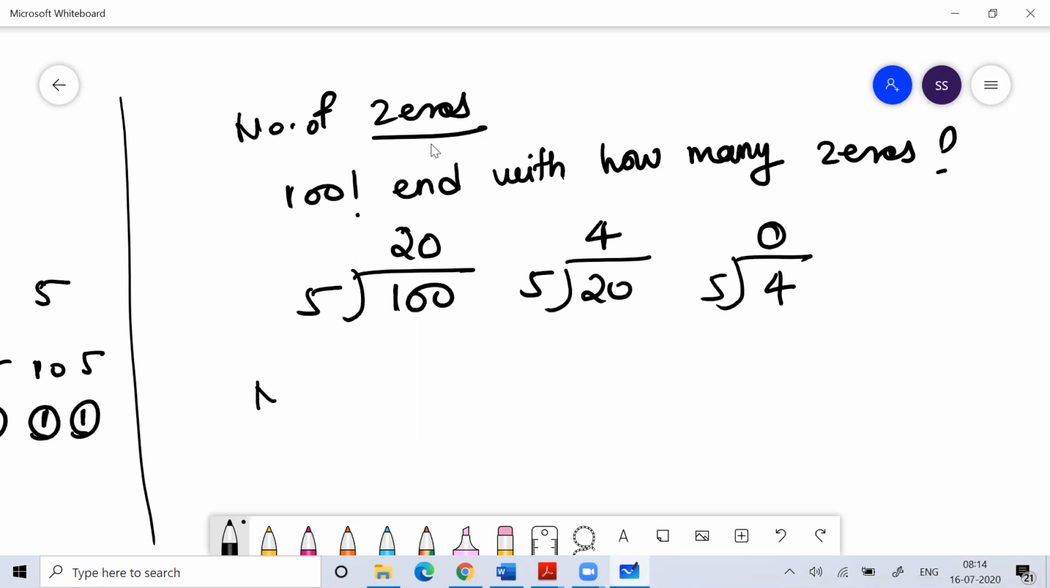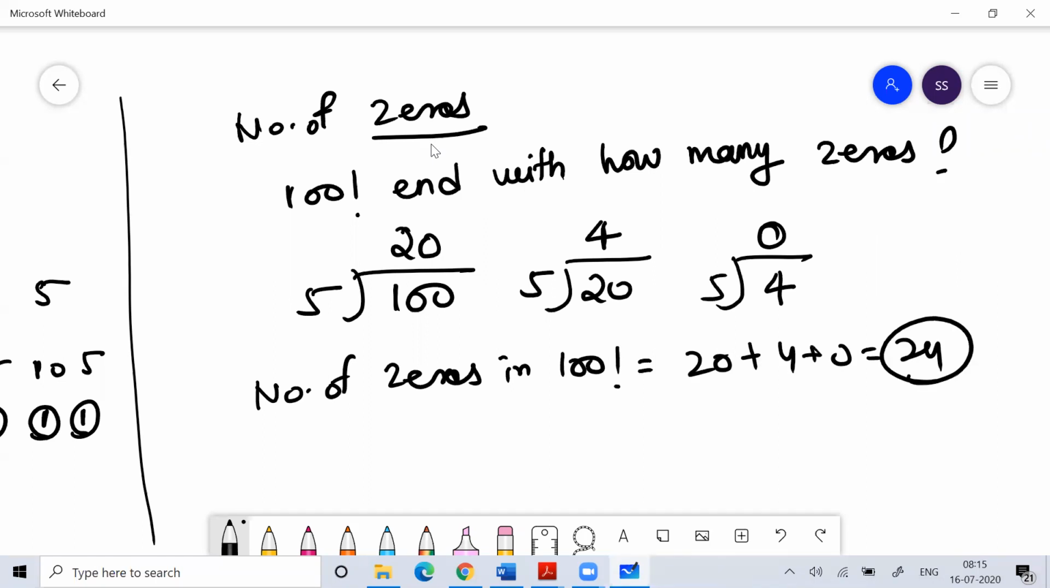So the number of zeros in 100 factorial, if you want to count, that is 20 plus 4 plus 0. So the number of zeros in 100 factorial is 24. Fine. So you can keep that in your mind. This is a shortcut formula.